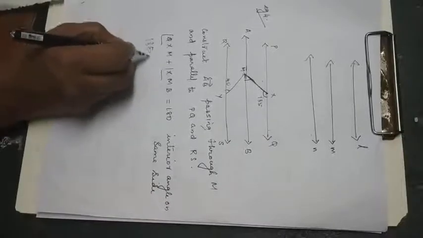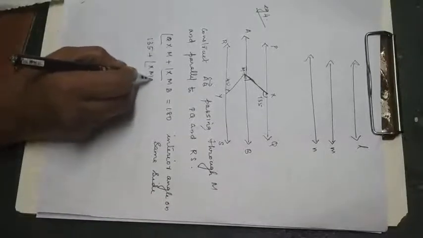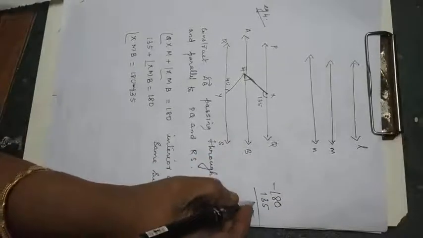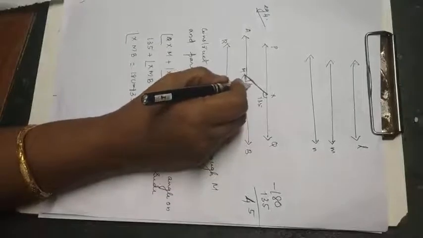So 135 plus XMB will be equal to 180, or XMB will be equal to 180 minus 135. That is 45 you are getting. Okay. Now this angle is 45.